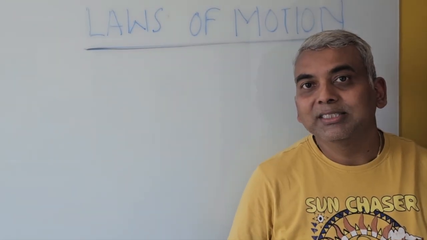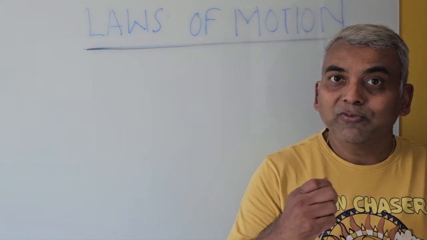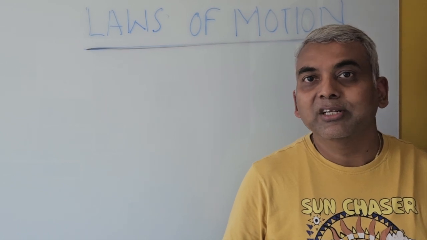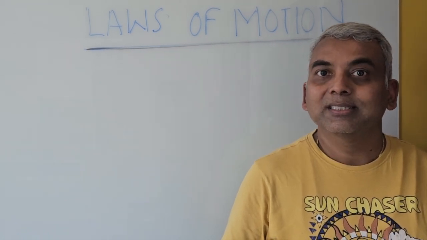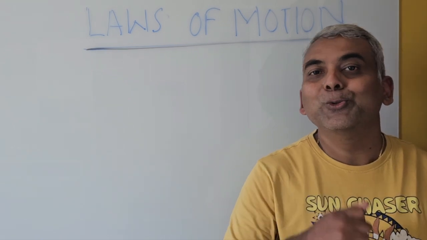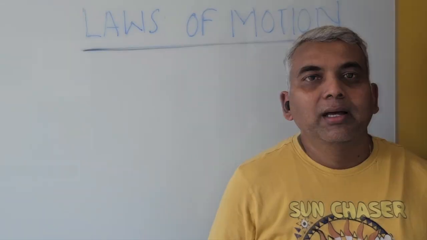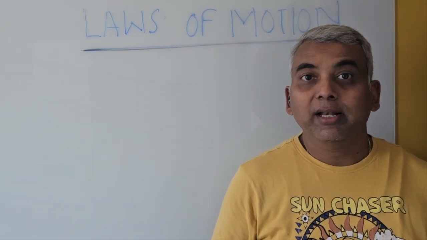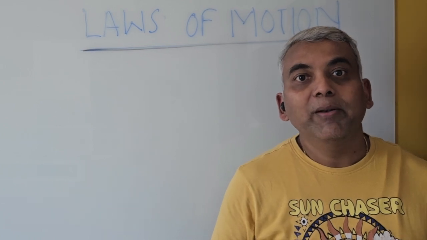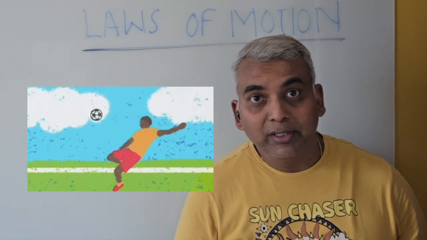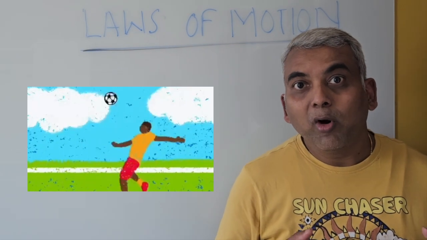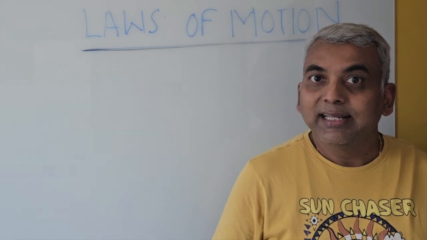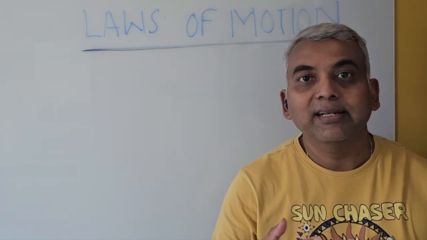Now we come to Newton's second law of motion. Newton's first law of motion gives us a way to detect the presence of a net external unbalanced force. Newton's second law of motion gives us a tool to calculate the net force. By everyday experience, we know that different amounts of force applied on an object of the same mass will produce different accelerations. For example, a footballer has to kick the ball harder to make it move faster. From this, we can say that force is proportional to acceleration.